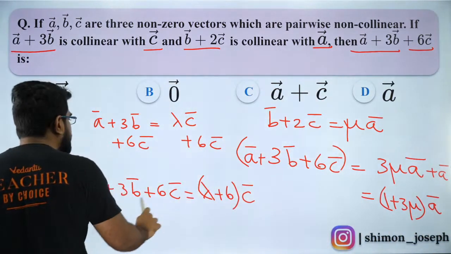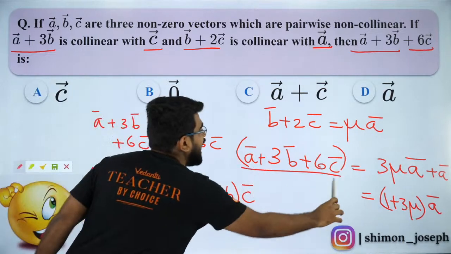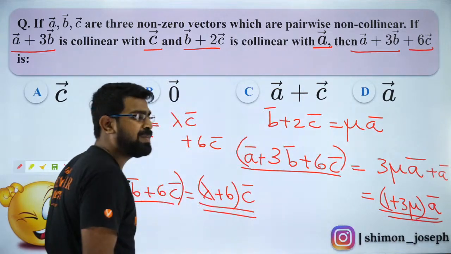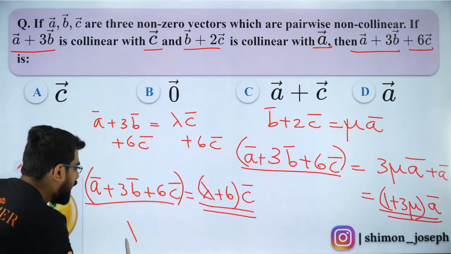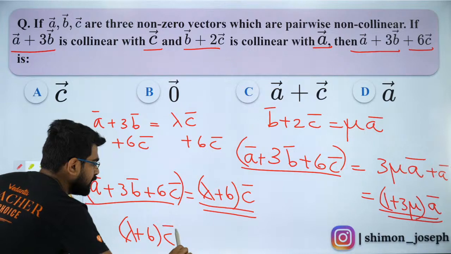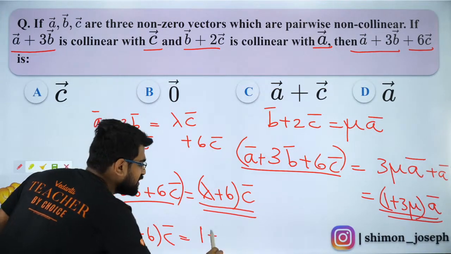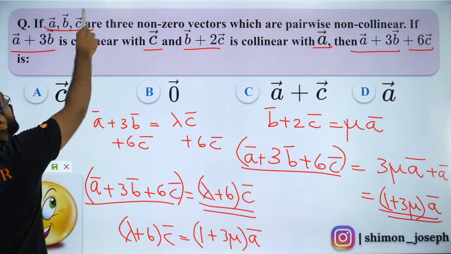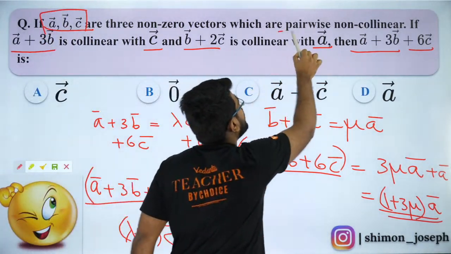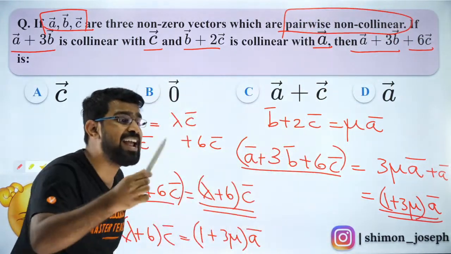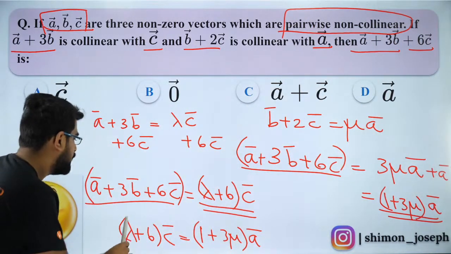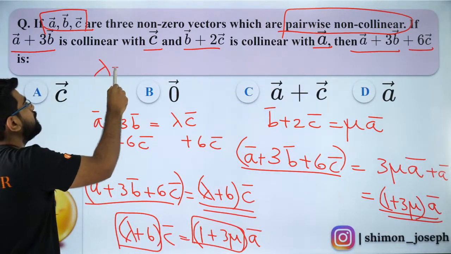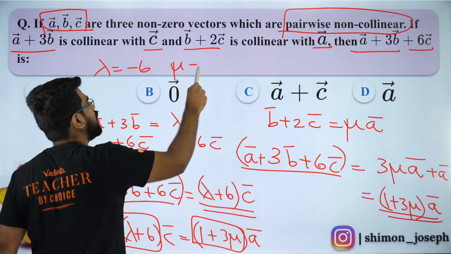So can I say both my left hand side here and here are the same? So can I compare my right hand side? So I can say lambda plus 6 times C vector is equal to 1 plus 3 mu times A vector. So we know A and C are non-collinear. Why? Because they are pairwise non-collinear. So if A and C are non-collinear, what can I say? So lambda should be minus 6, mu should be minus 1 by 3.